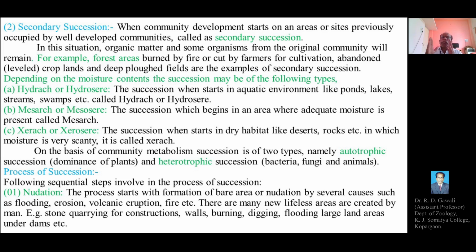So nudation means the process of formation of a bare or sterile area by several causes such as flooding, erosion, volcanic eruption, fires, etc. And there are many new lifeless areas also created by man, such as stone quarrying for construction, walls, burning, digging, flooding large land areas under dams, etc. This leads to the formation of open land, lifeless areas.